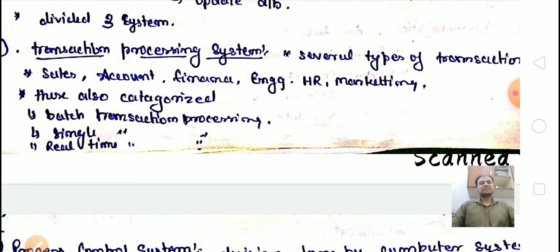Next is single transaction processing. If you have to transact the same amount of data for the same type of people in the same type of operations, then you use single transaction processing. Next is real time transaction processing. According to the situation, the system takes some actions, and those actions are real time transaction processing. These three are the subcategorized types of the TPS, the transaction processing system.